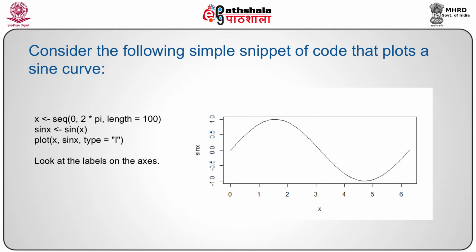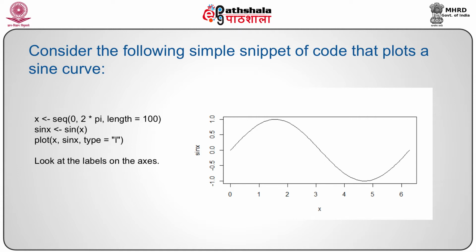The plot is displayed here, and x contains the sequence of 0 to 2 pi with length 100. And in the sin x variable, the values corresponding to sin x are stored. Now with the plot function, we finally have the plot of x versus sin x.